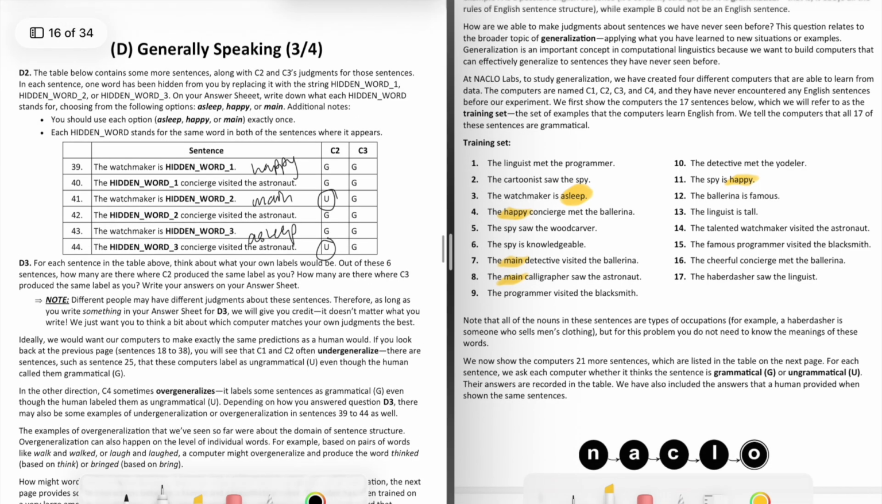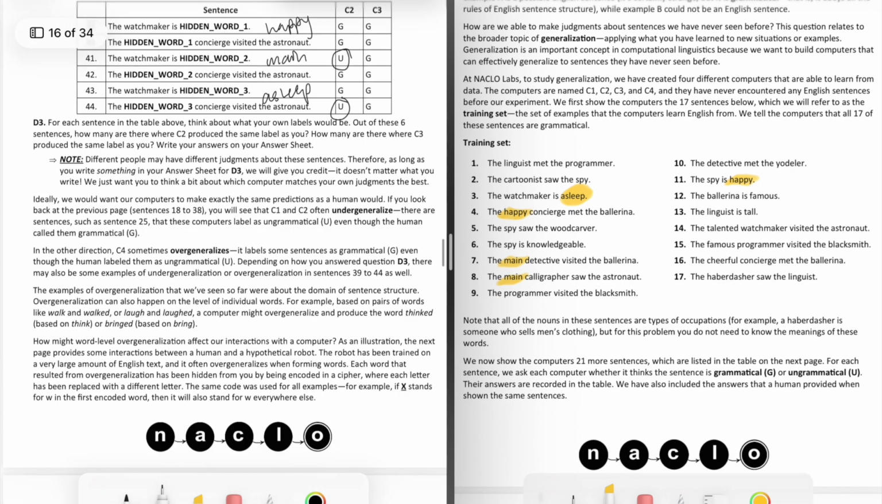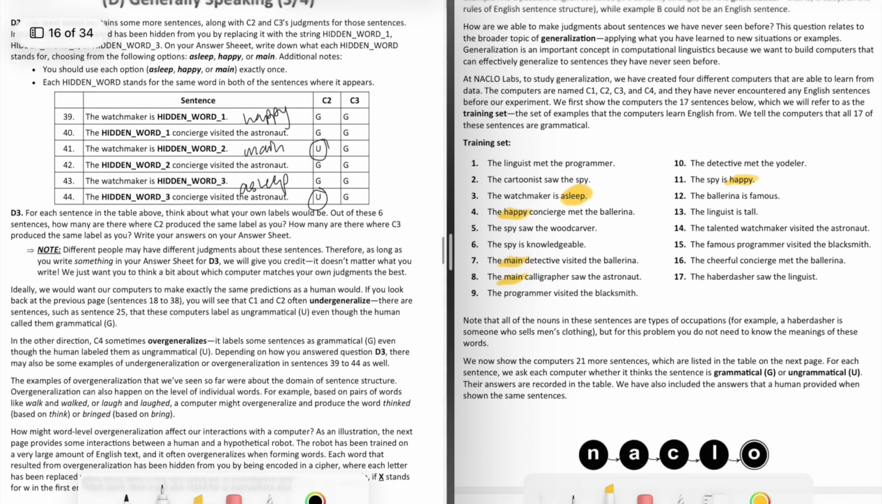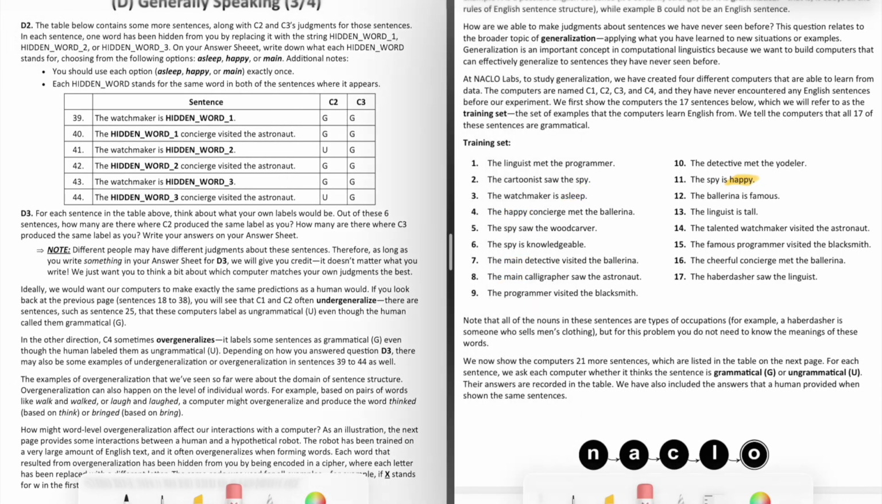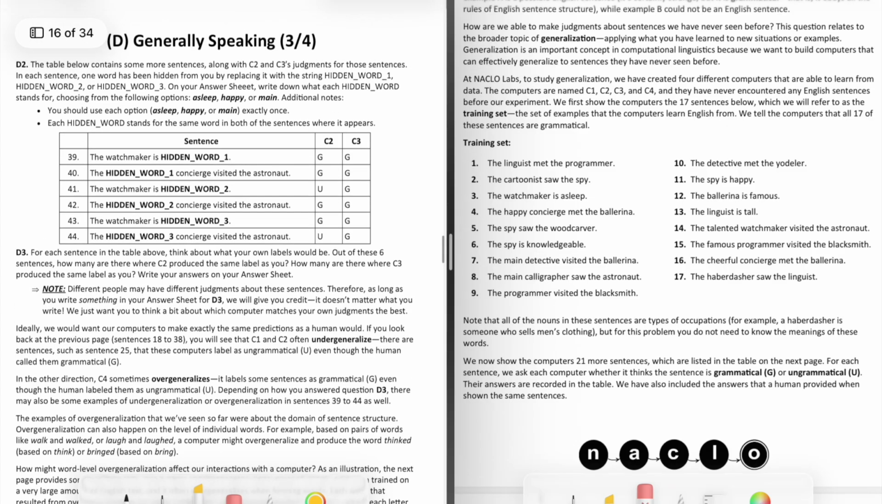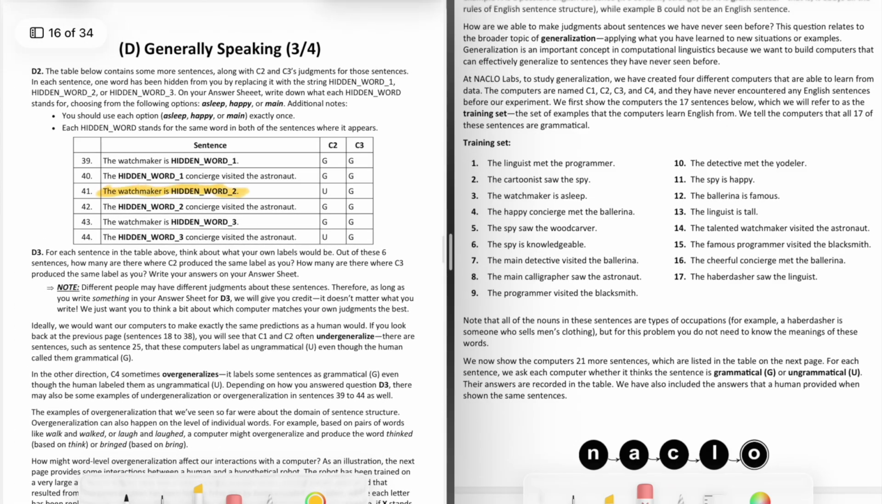Okay, problem D3 is not entirely necessary. It's just your own thoughts, and they want to see your own judgments on the problem. Think about what your own labels would be, how many are there where C2 produced the same labels, and how many where C3 produced the same label. We can see that C3 is not as perfect or as close to the human as we thought, because we wouldn't really say the sentence, the watchmaker is main. So that's just something to think about, revising our previous assumptions.